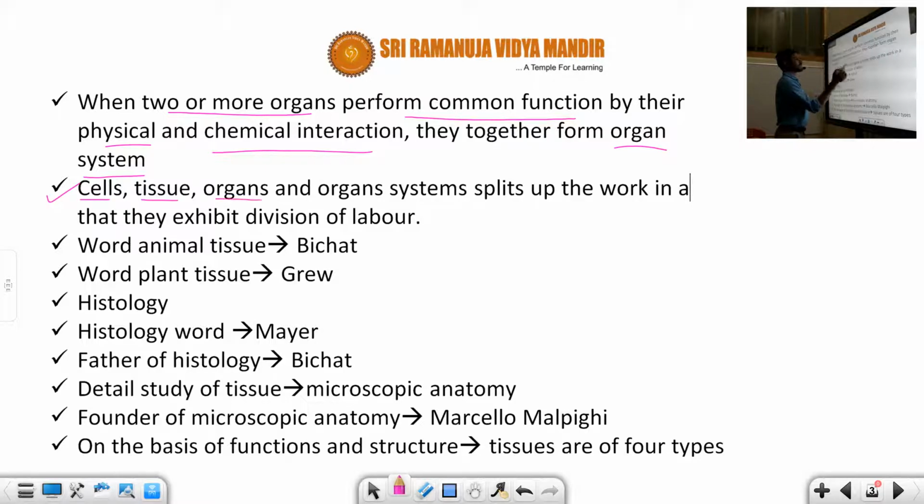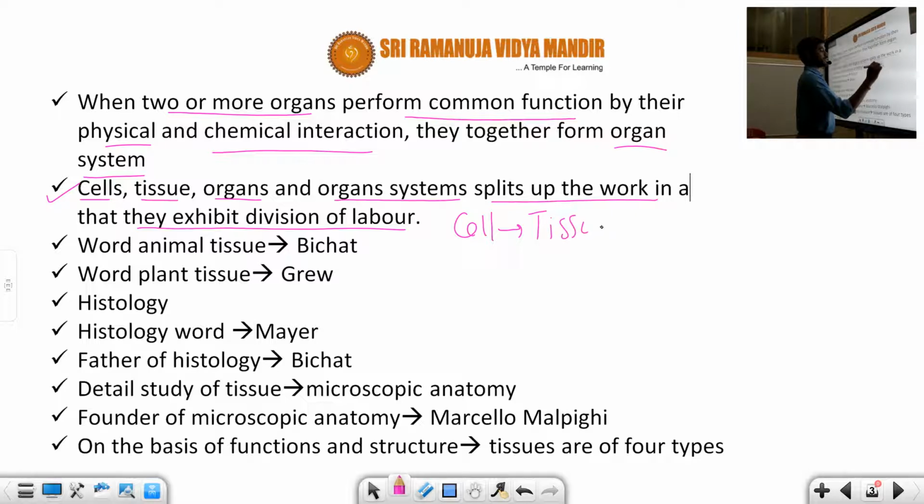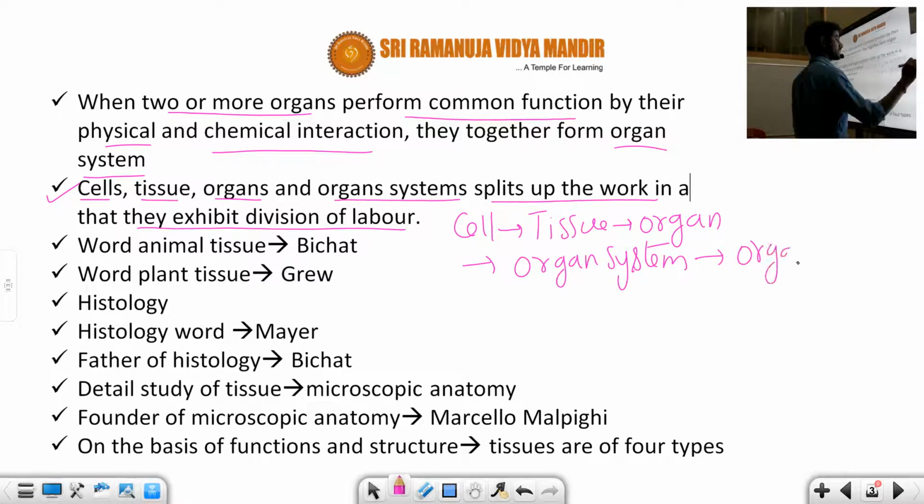The cells, tissues, organs and organ systems split up their work, in that they exhibit a division of labor. Okay, they exhibit the division of labor. That means this is an arrangement you already know: the cells constitute to form tissue, tissue constitutes to form the organ, and the organ constitutes to form the organ system, and finally it represents the organism, right? It is an organism. So this is a condition you already know about. They exhibit the division of labor. Now this is an important thing you learn, students.